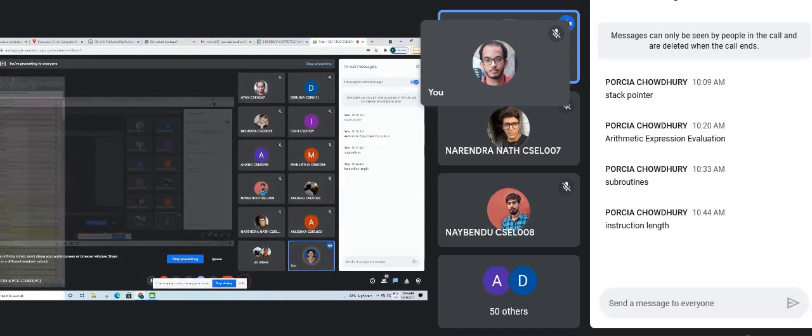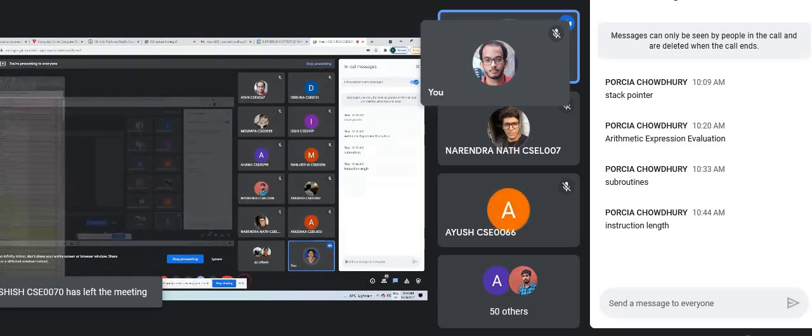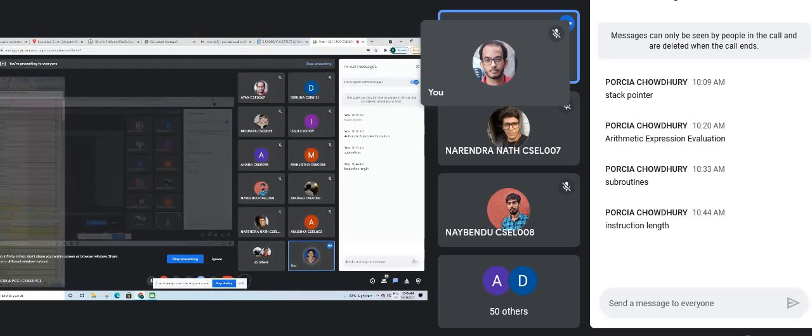Now again, length of instruction has some advantages and disadvantages. The fewer the addresses, obviously the shorter will be the length of the instruction. Now in case of complex arithmetic expressions, it's not always possible to use fewer addresses. So obviously if the number of addresses is increased, the instruction length will also be increased. Fine. So in case of instruction length, we have 4 categories. First one is 3 address instruction.